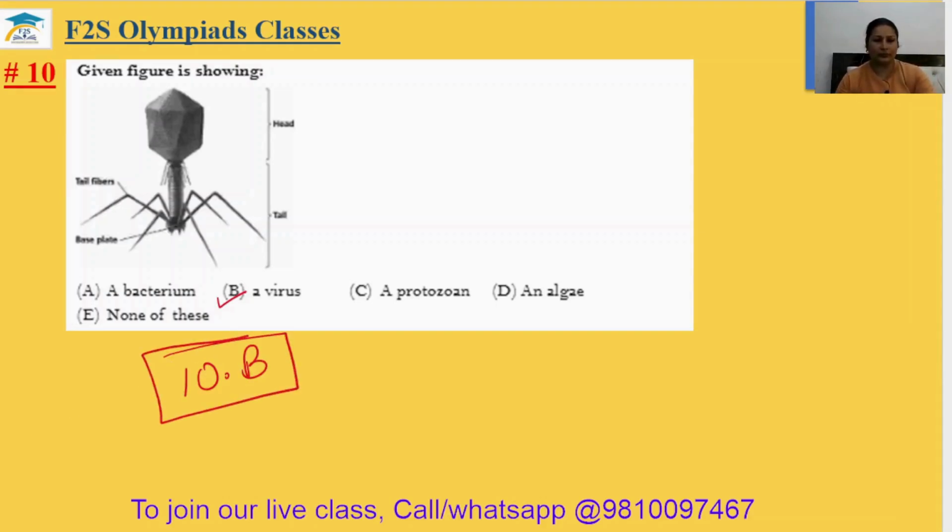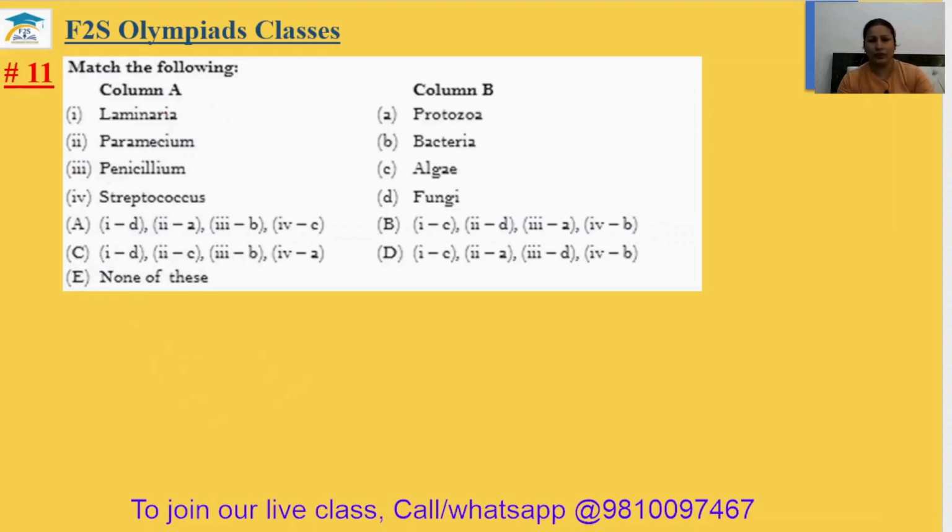Question number 11. Match the following. Laminaria. So laminaria is found in your algae. Okay. Algae. Laminaria. Paramecium. So Paramecium is an example of protozoa. Okay. Penicillium, so Penicillium is the example of your fungi.